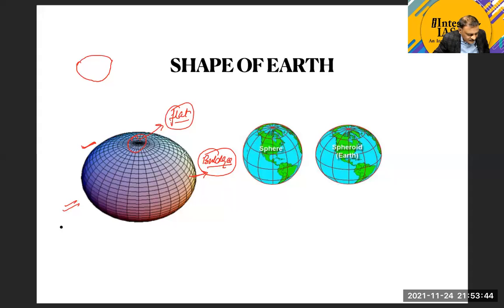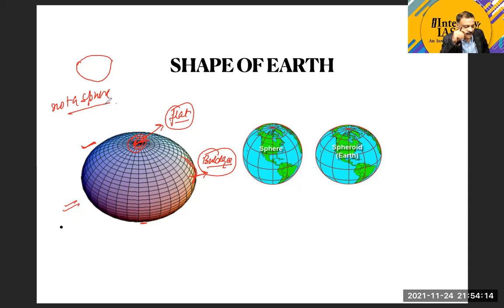So the earth seems to have a very bulged tummy or belly from the middle part, and it is relatively flatter at both ends, from the top and from the bottom side also. The earth seems to be quite flat there. So therefore the shape of the earth is not a sphere. This is not a sphere.